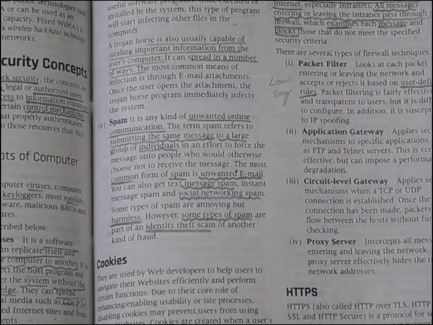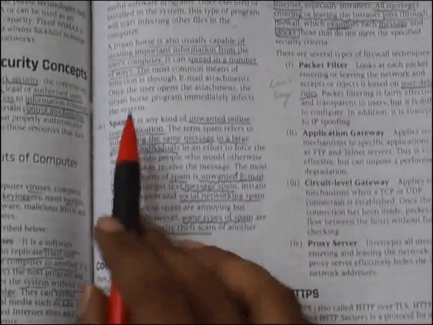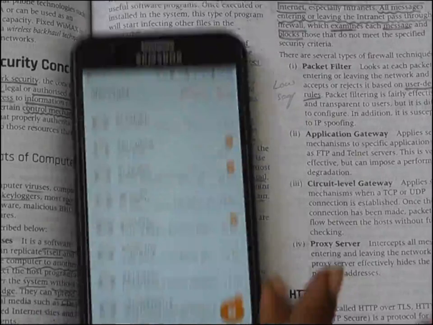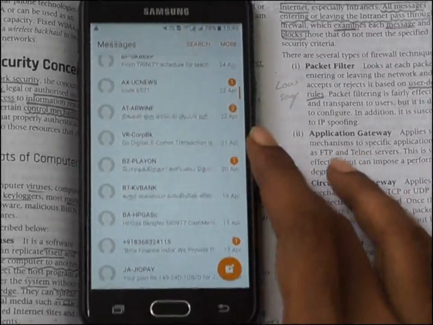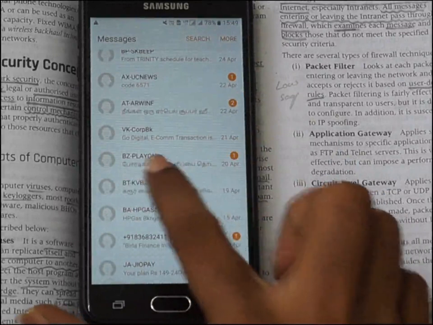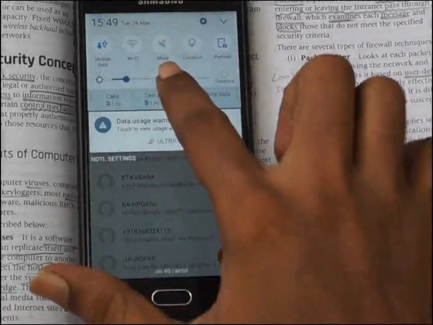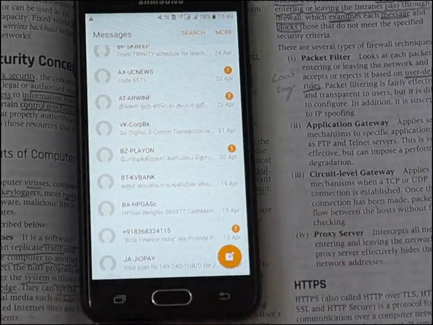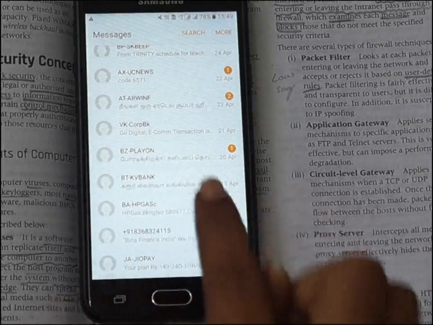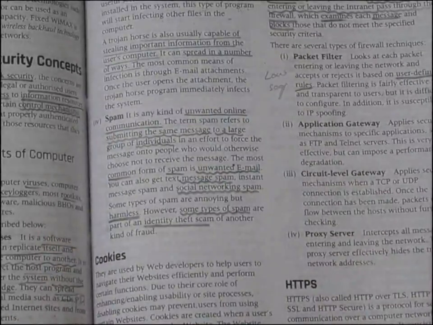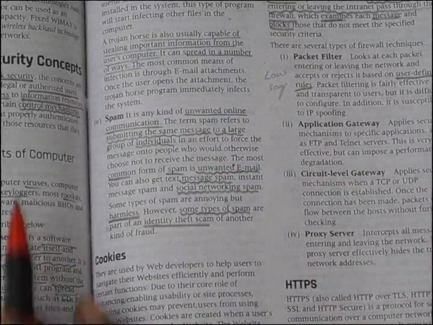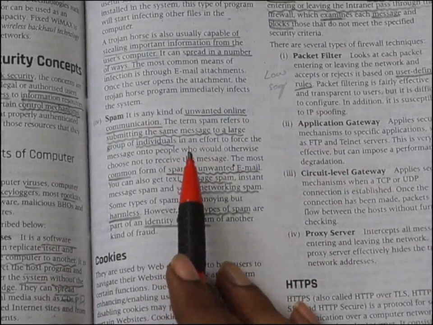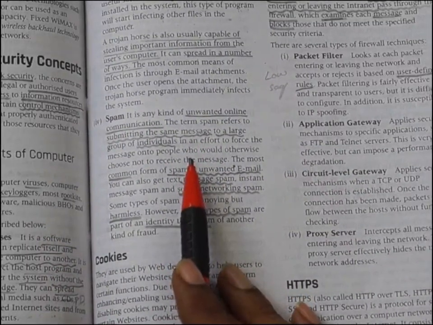Under the topic malware, now we are going to see the topic spam. Spam is very simple. You just open your cell phone inbox and you can see some unknown messages there. Once you open that kind of message, your personal information may be hacked. So if any unknown person sends you a message, please don't open it.